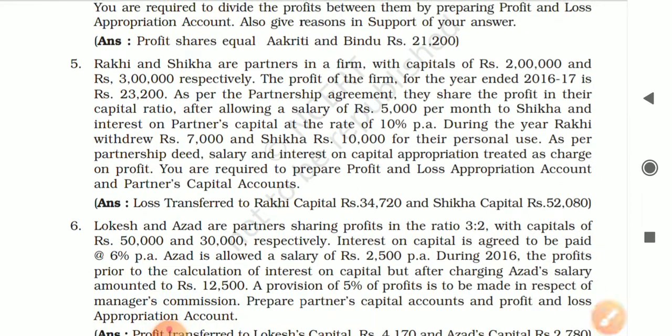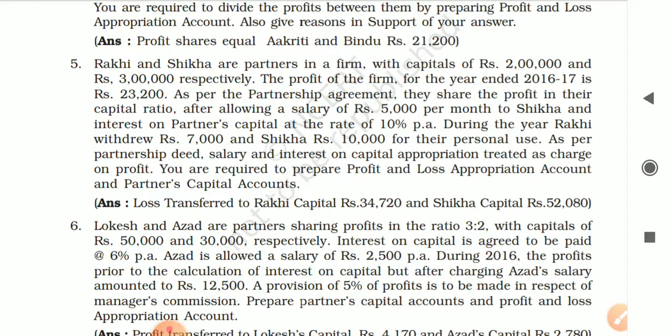Rakhi and Shikha are partners in a firm with capitals of rupees 2 lakhs and 3 lakhs respectively. The profit of the firm for the year ended 2016-17 is rupees 23,200. As per the partnership agreement, they share the profits in their capital ratio.